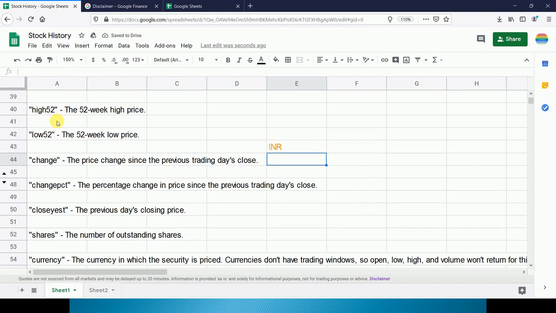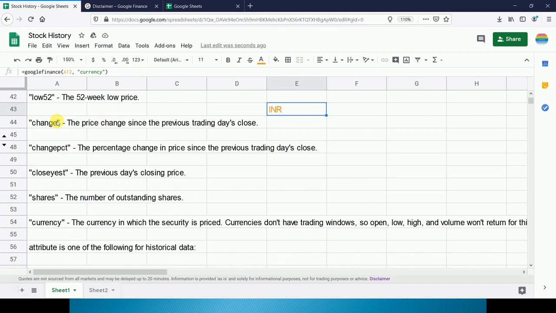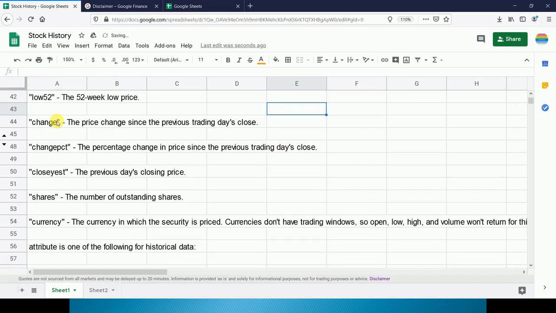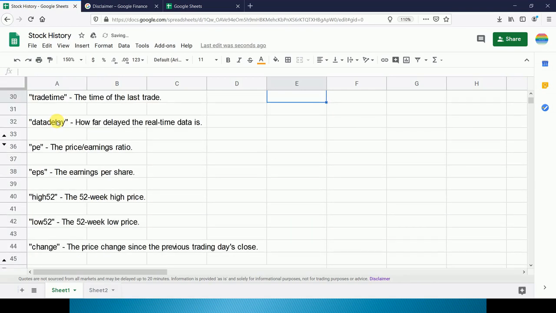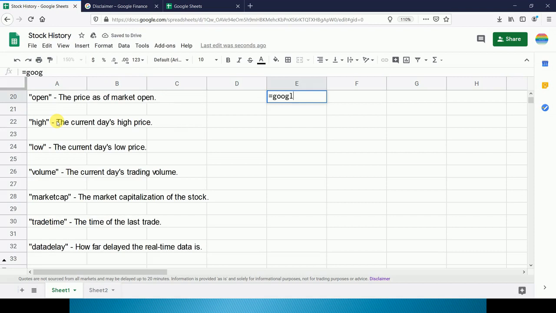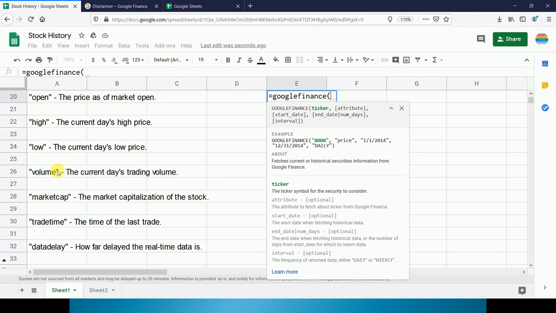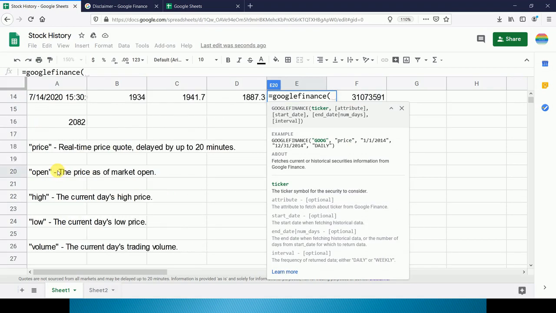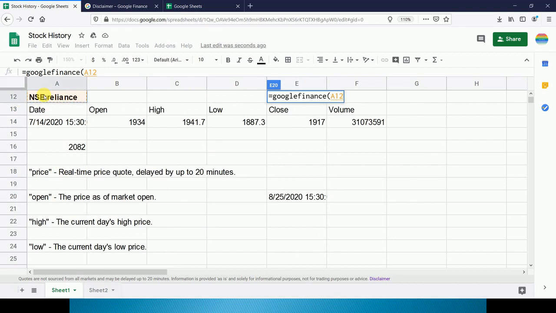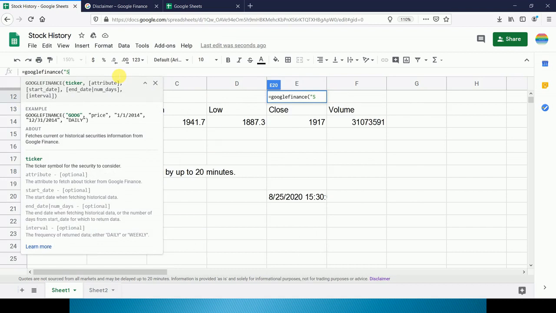So this is INR. So suppose we want to get the lifetime high and lifetime low of the share. So we can get that also. For that we have to type Google Finance bracket. Now we want to get the lifetime high and lifetime low of suppose Reliance, or we can get of SBI. So we will type NSE colon SBIN.